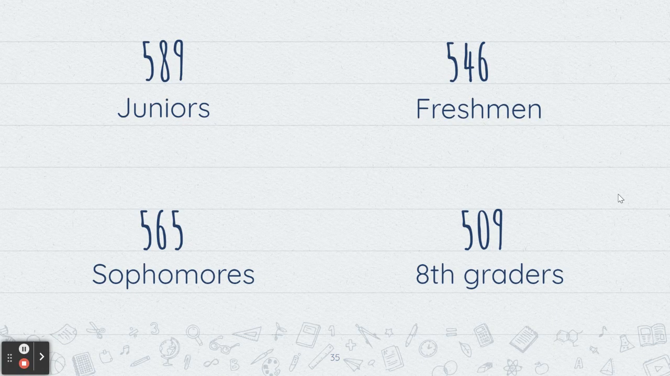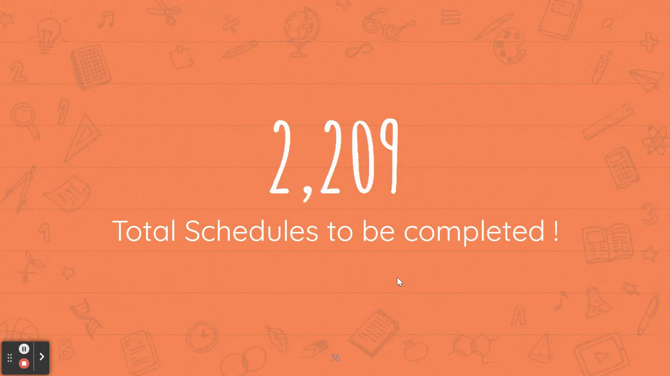Okay, that was a lot of information. This is just an overview of how many kids are listed in each class right now. Right now, we currently have 589 juniors, 565 sophomores, 546 freshmen, and 509 eighth graders, for a total of 2,209 schedules that we have to get done before the school year starts in the fall.